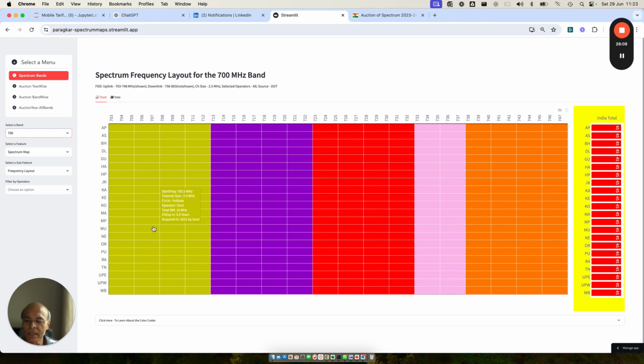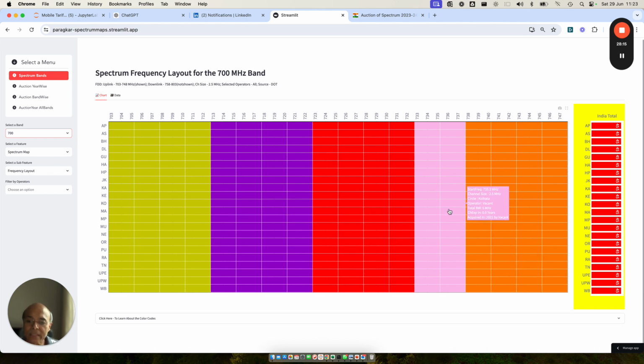Defense is holding 10 megahertz, railway is holding 10 megahertz, BSNL is holding 10 megahertz, and 10 megahertz is also going to be given to railway. What are we trying to do here? We are wasting precious spectrum, and these public sector units don't require that much capacity. 35 megahertz of capacity being held by these PSUs is a criminal waste of the country's asset.